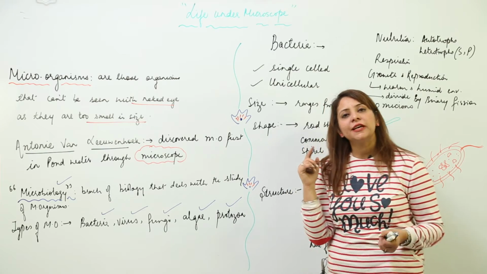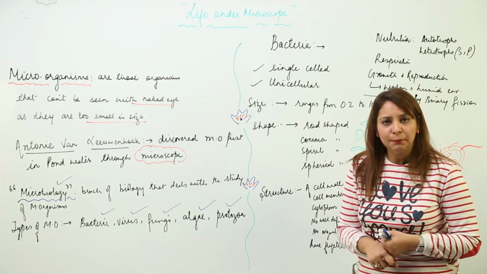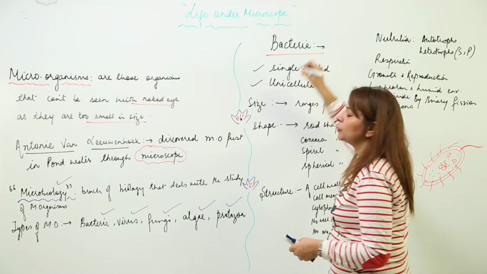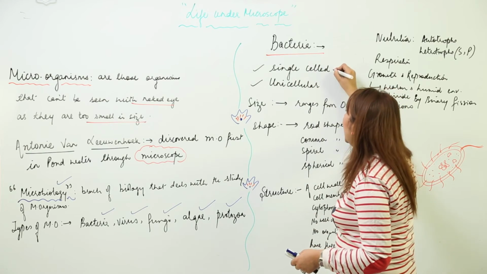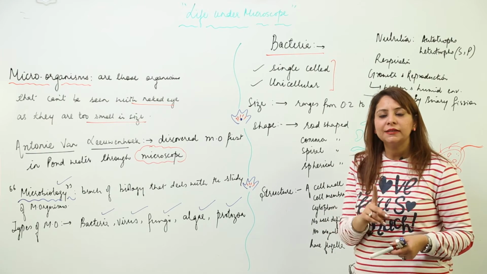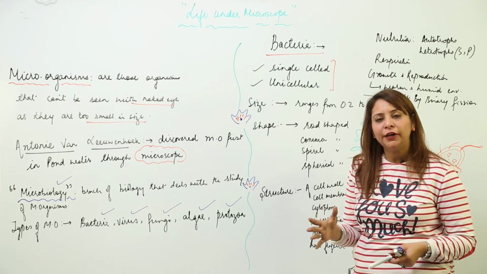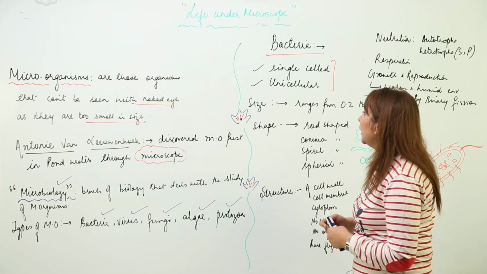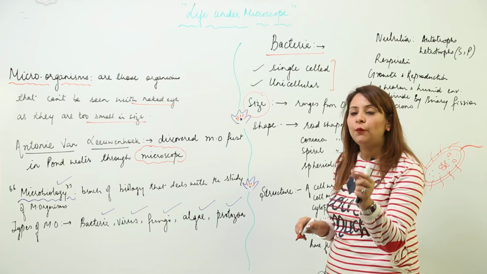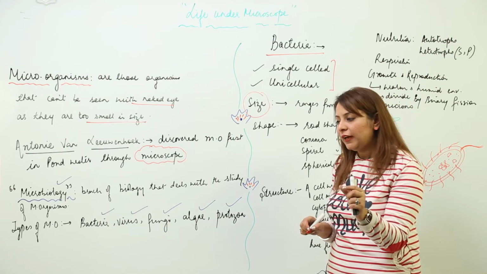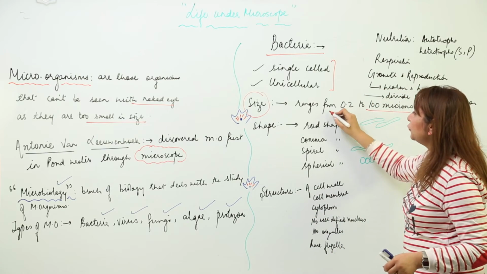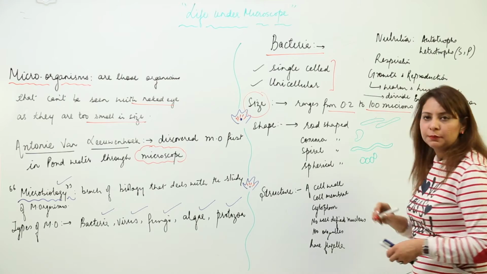So starting with a detailed study of the first microorganism, that is bacteria. If you talk about how many cells a bacterium is formed of, they are single celled, that means they are unicellular. Only one cell performs all the functions in their body. And if we talk about size, it ranges from very small to very big, the biggest being 100 microns. So it ranges from 0.2 micron to 100 micron.